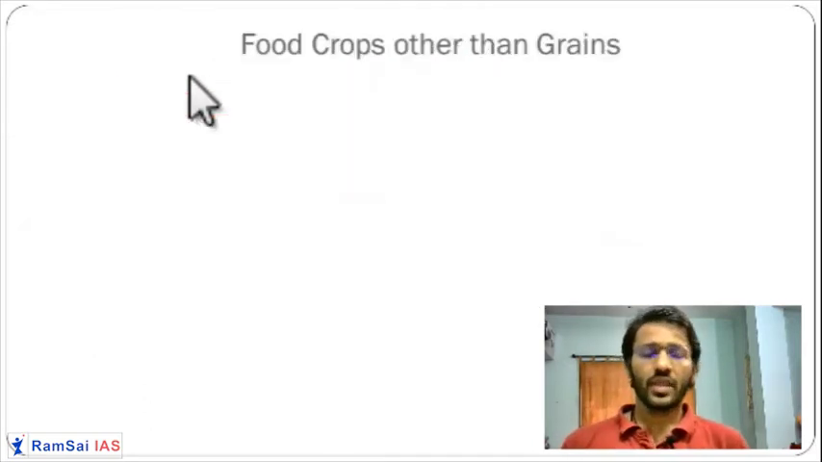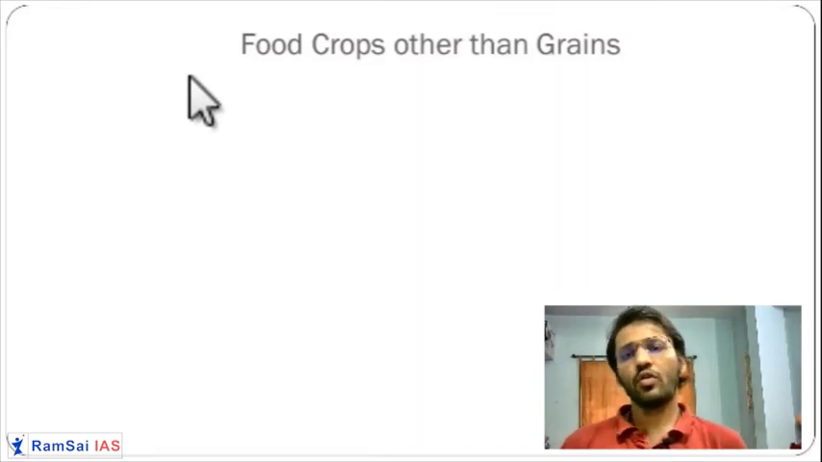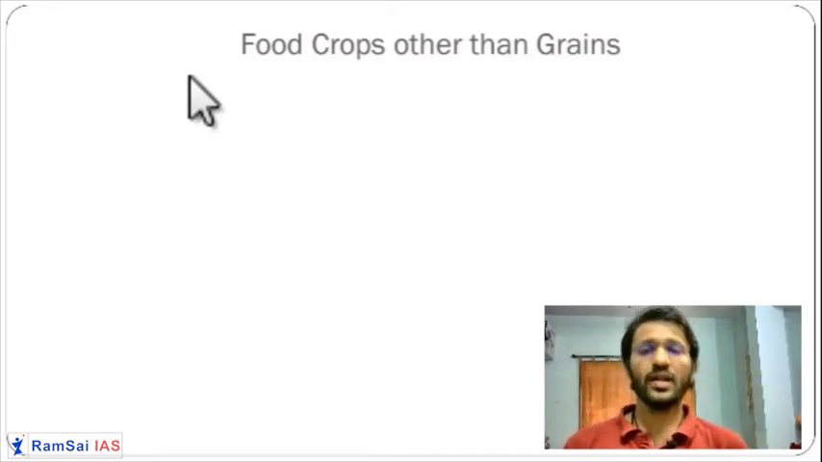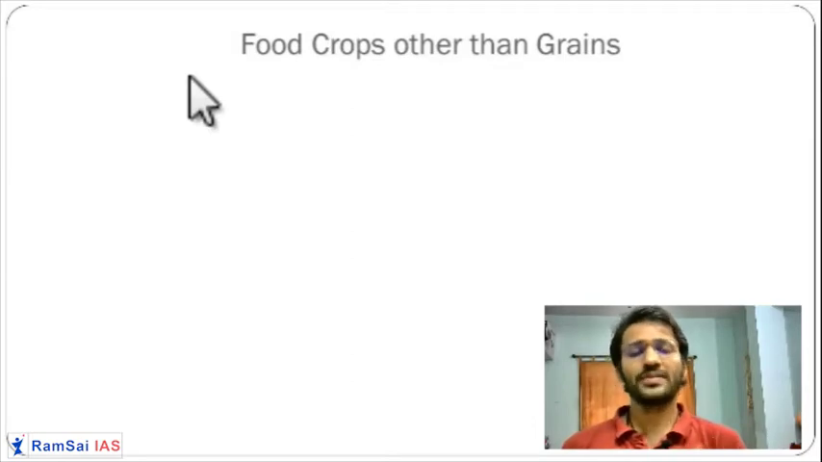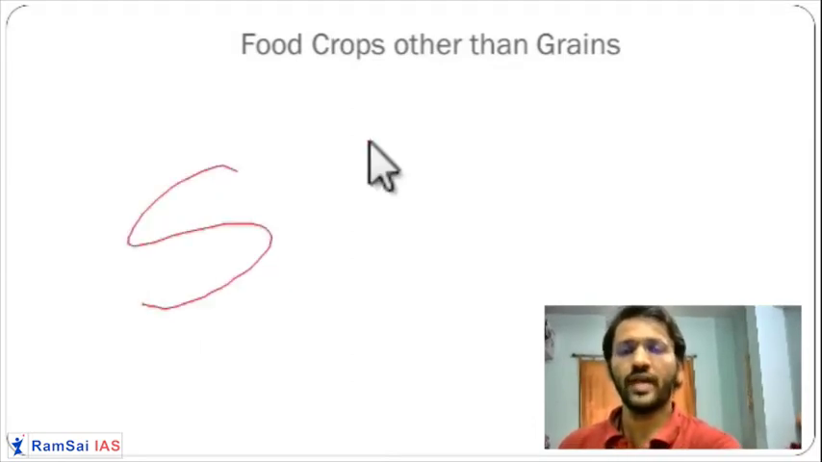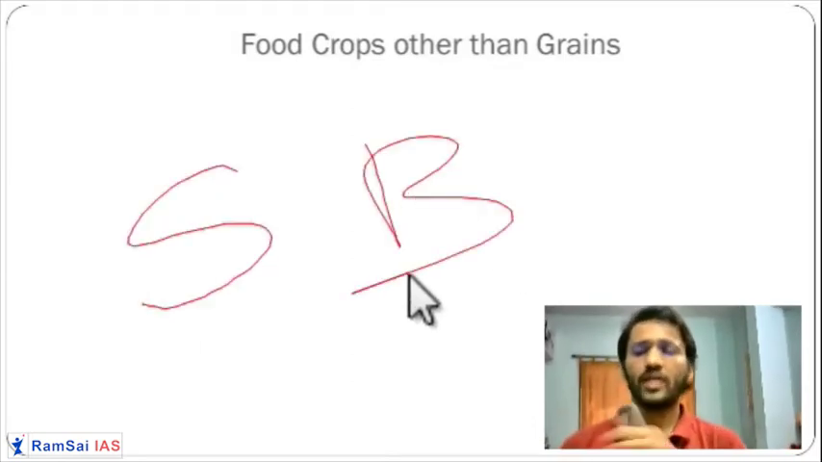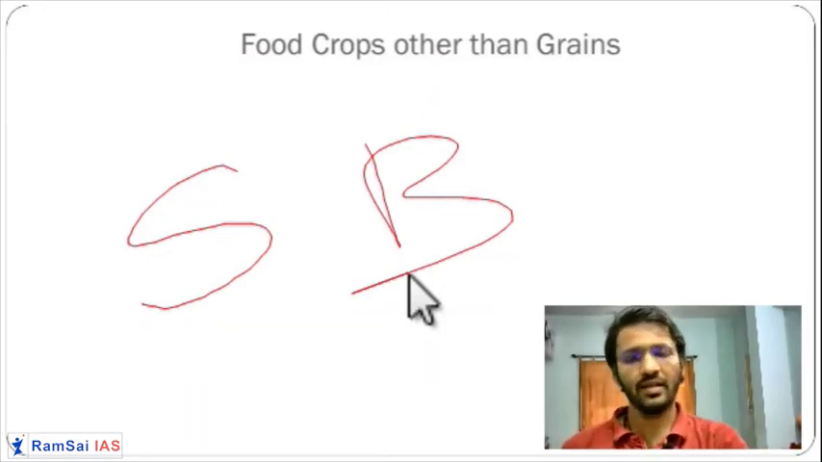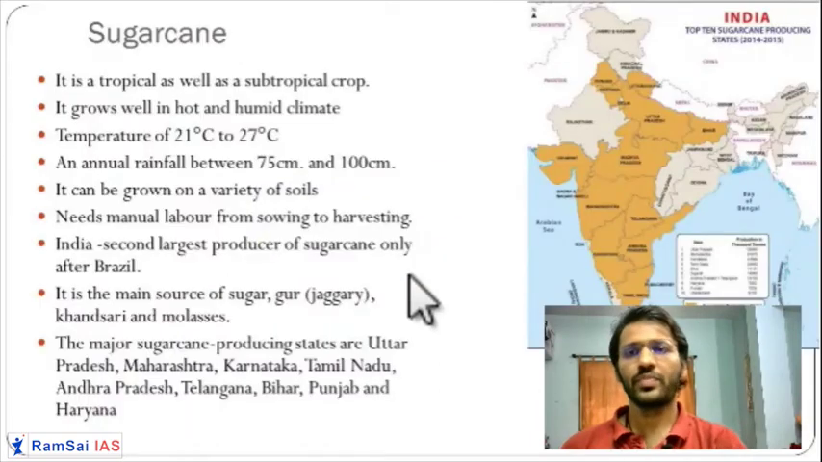So friends, these were the food crops. Now let us understand food crops other than the grains. There are other food crops like sugar cane, beetroots, and horticulture crops. So there are other food crops than the grain. Let us see them one by one.